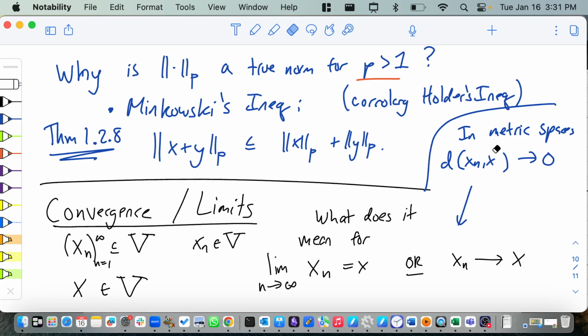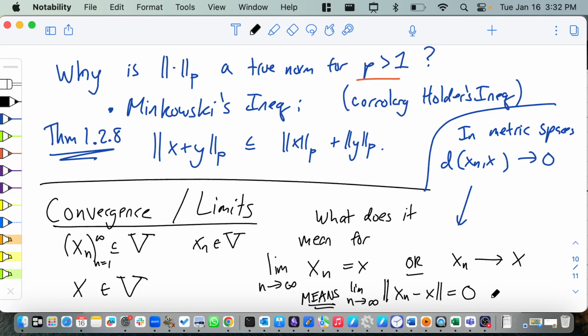In norms, we take the norm of the difference. So this means the norm of xn minus x goes to 0. If you measure things using the norm, then it'll go to 0. Another way to write that is to say the limit as n goes to infinity of the norm of xn minus x equals 0. So the sequence of vectors x1, x2, x3 is converging to the final limit x in the vector space V if the sequence of real numbers, which is their difference normed, goes to 0.